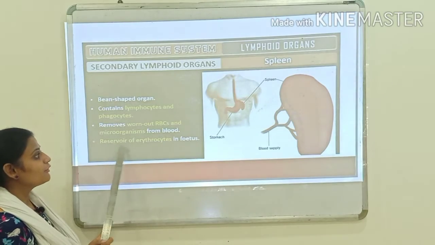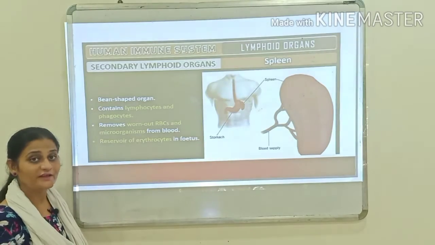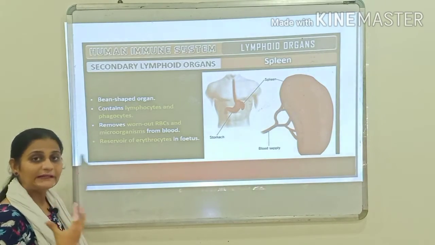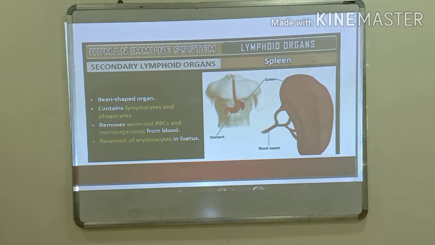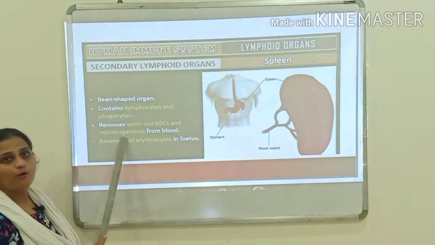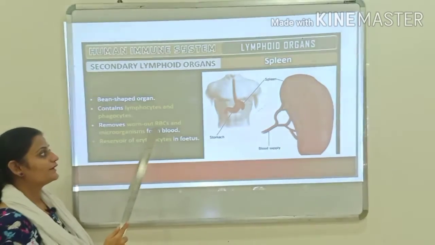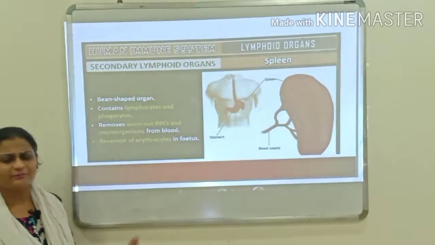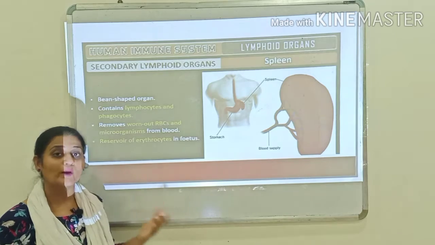The spleen is called the reservoir of erythrocytes in the fetus, because erythrocytes are present here in very large amounts. Its function is to filter the blood by trapping blood-borne microorganisms, and it also helps in removing worn out RBCs, those RBCs which have completed their life. The life cycle of RBCs is 120 days.